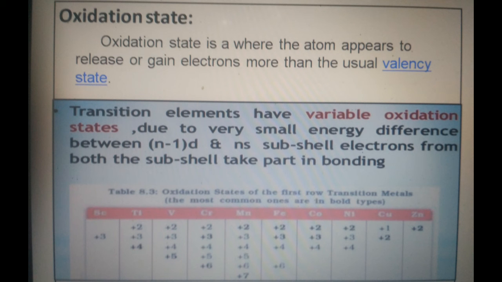Oxidation state. The oxidation state is where the atom appears to release or gain electrons more than its usual valency state. The transition elements have variable oxidation states due to the very small energy difference between (n-1)d and ns subshell, so electrons from both the subshells take part in bonding.